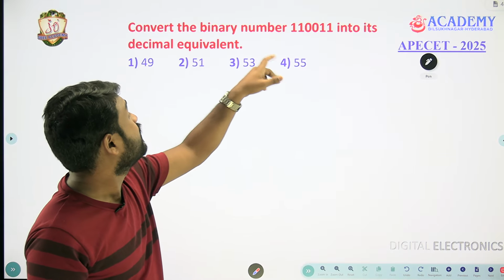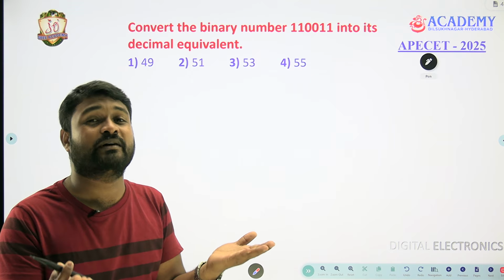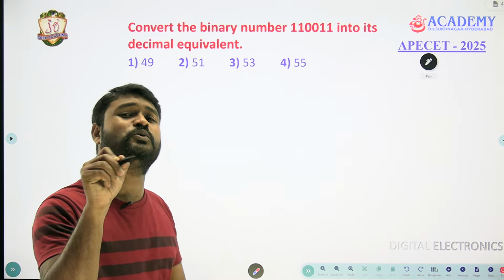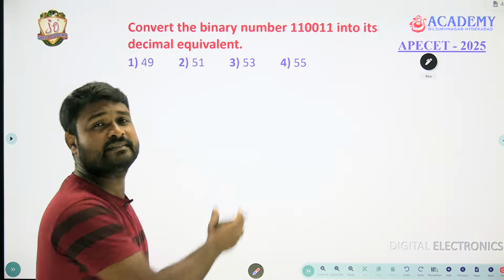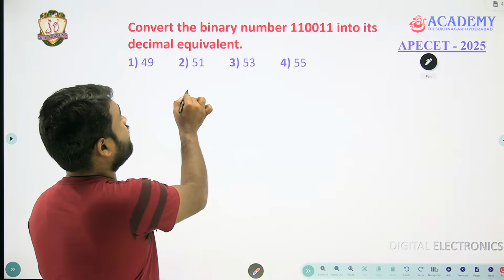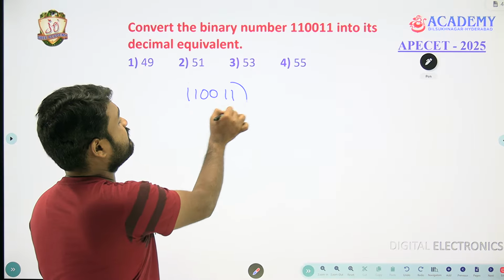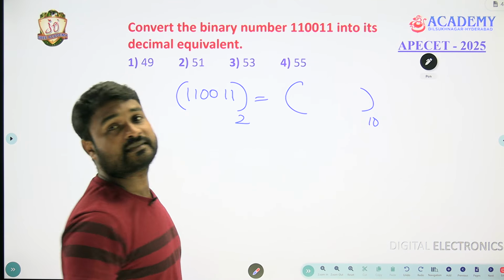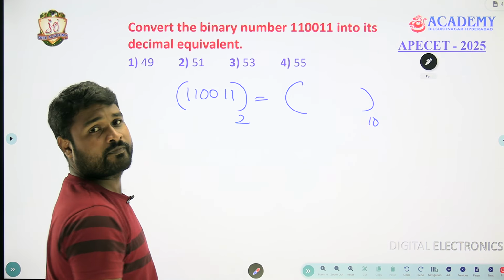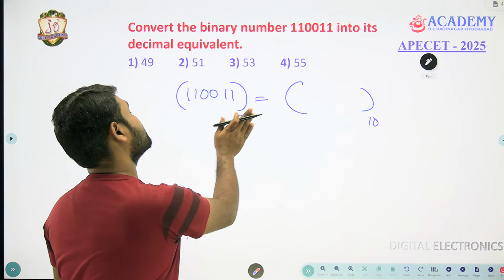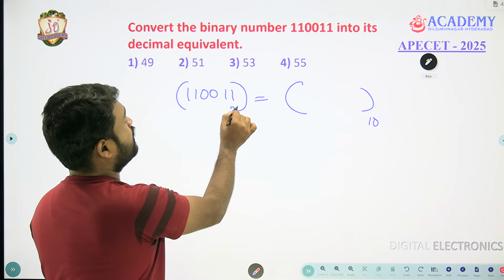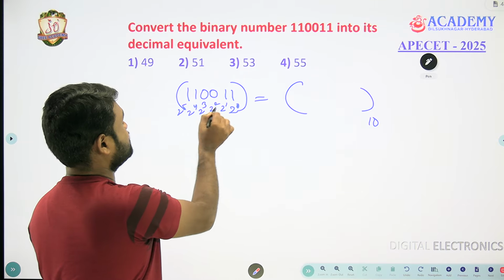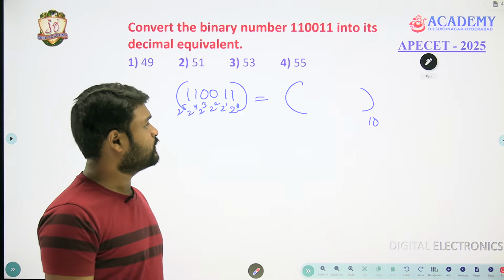Convert the binary number into its decimal equivalent. It is just basic practice that you do regularly in your classroom. For this, basically nothing is required. What is given? 110011 is given, which is binary, and it is asking for decimal, which is base 10. You provide its base, in the sense of powers of 2: 2 power 0, 2 power 1, 2 power 2, 2 power 3, 2 power 4, 2 power 5, like this you assign for all the bits. If you assign, what will you get?